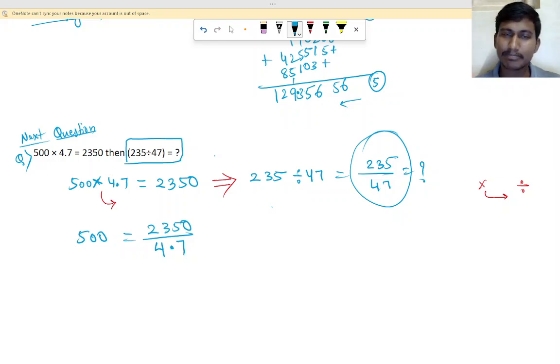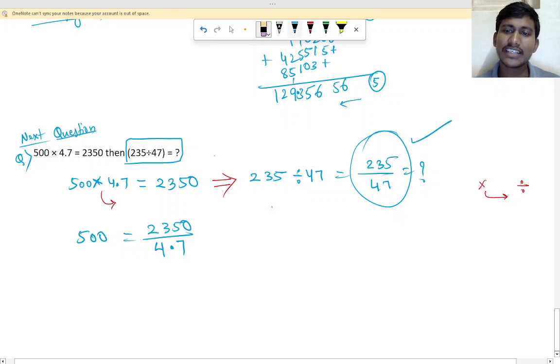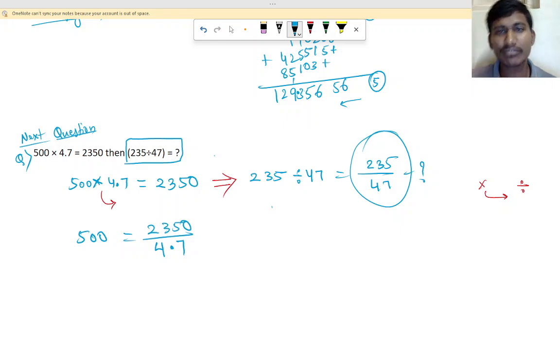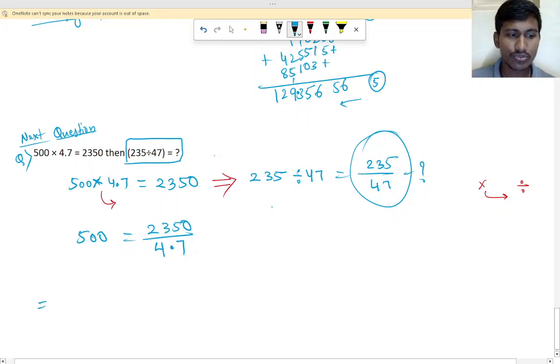Now we got it separated, but we need it in this form. If you see, there is no 0 here, but in the question there is a 0 here, so we have to remove that, right? And there is a point here, but there is no point in the question. So how to do that? We have to remove the point first, on both sides. So 500 is equal to 2350 divided by 4.7.